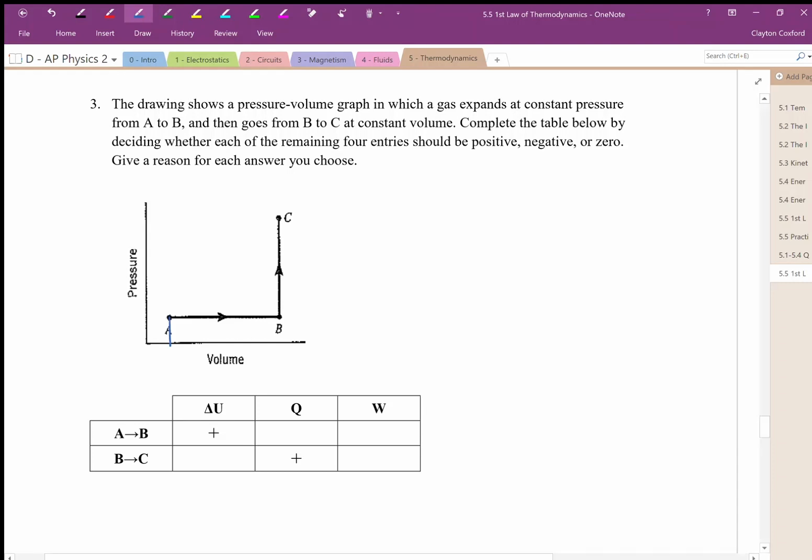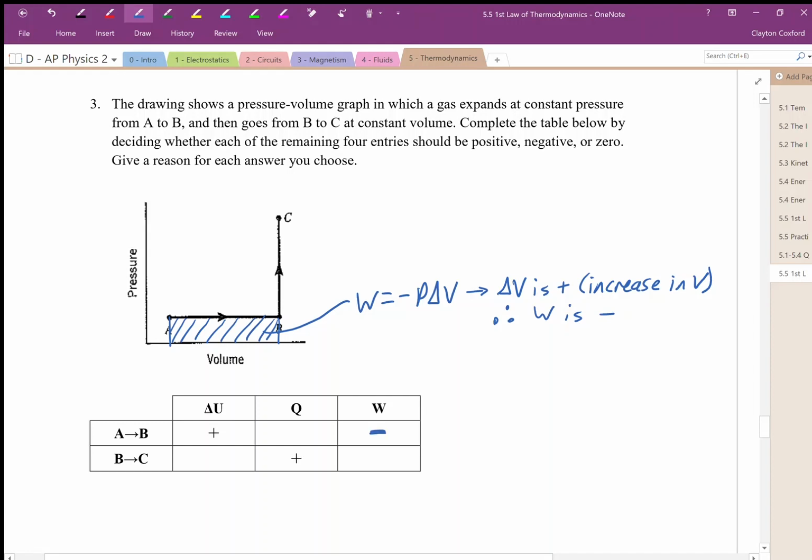And what can we see from the graph? Well, we can look here at the area. This is an isobaric process. The area here is going to tell us the work done on the gas or by the gas, depending on whether we have an increase in volume or a decrease in volume. So in this case, the change in volume is positive, right? We have an increase in the volume, and so that means that the work is negative. This is work done by the gas. So let's put a negative sign there.